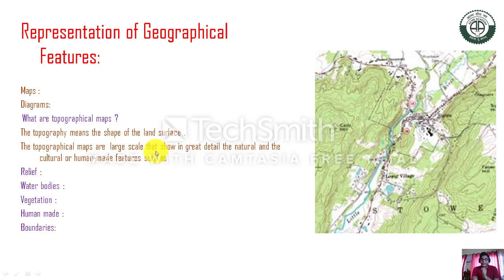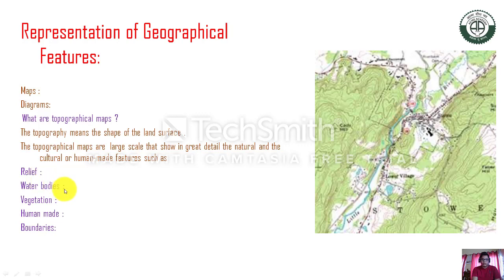They can show great detail of the natural and the cultural, human-made features. If you want to draw a topographical map, at that time we show the relief, water bodies, vegetation, human-made landscape and the boundaries. In the relief we can show the mountains, valleys, plains, plateaus and any depression found on the earth's surface.